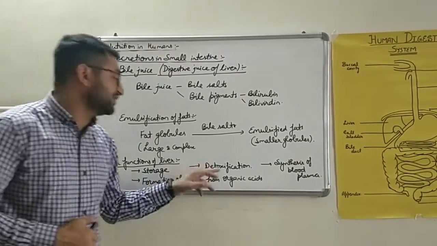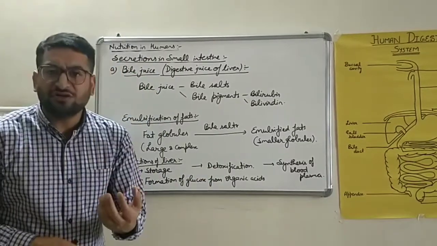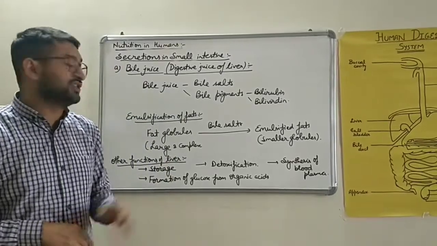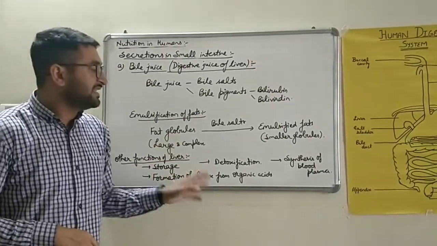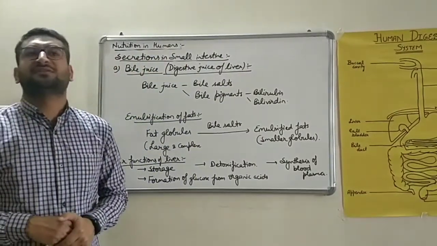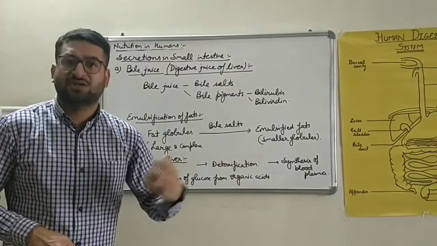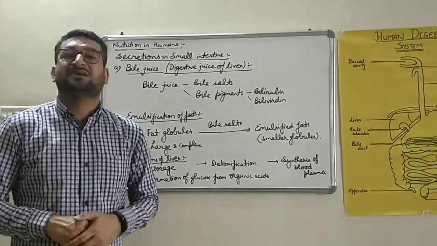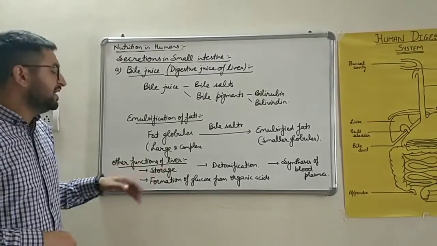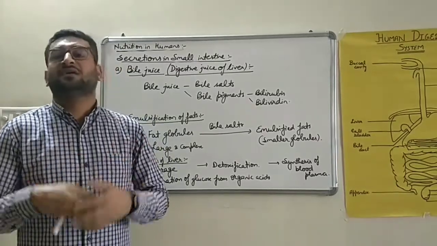दूसरा है बच्चे डिटॉक्सिफिकेशन. डी मतलब रिमूवल, टॉक्सिक मींस पॉइजनस. The conversion of poisonous substances into non-poisonous substance, that is known as detoxification, is done by liver. Next, synthesis of blood plasma. Liver also helps in the synthesis of blood plasma, that is the liquid portion of blood, which we'll study in the next topics of this chapter, that is transportation. Next function of liver is it forms the glucose from the excessive organic acids present in the body.